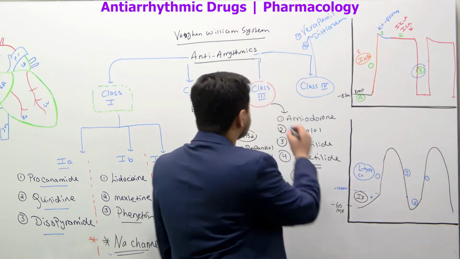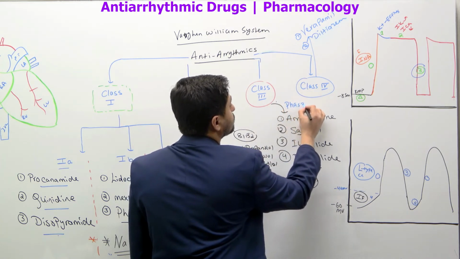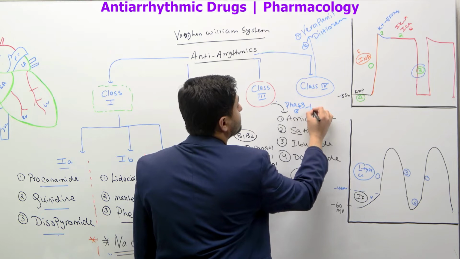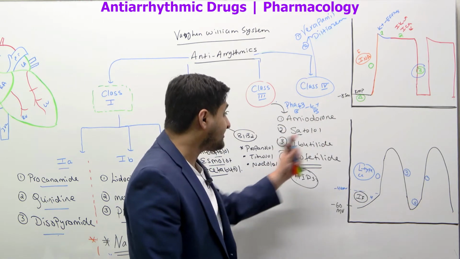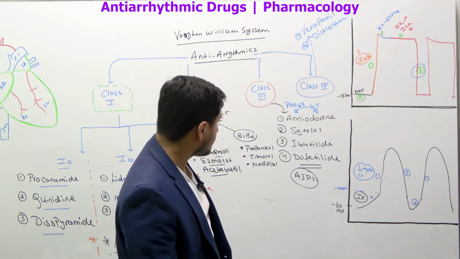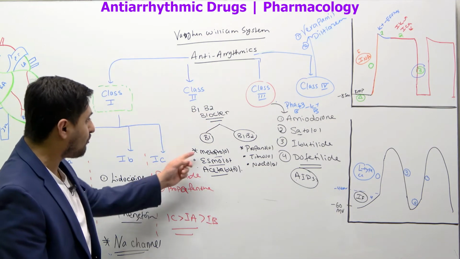So I'll write down here: phase 3 blocker or potassium blocker: amiodarone, sotalol, ibutilide, dofetilide.